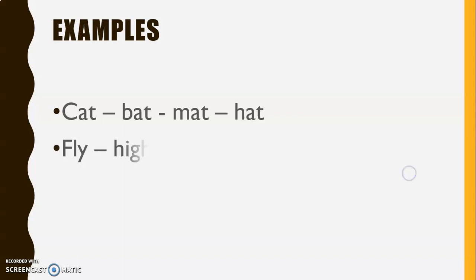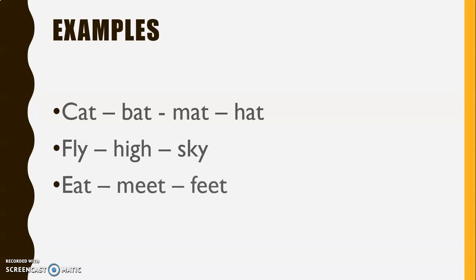One more example, fly, high, sky. All these words have the same ending sound. One more example, eat, meet, feet. They also have the same ending sound.